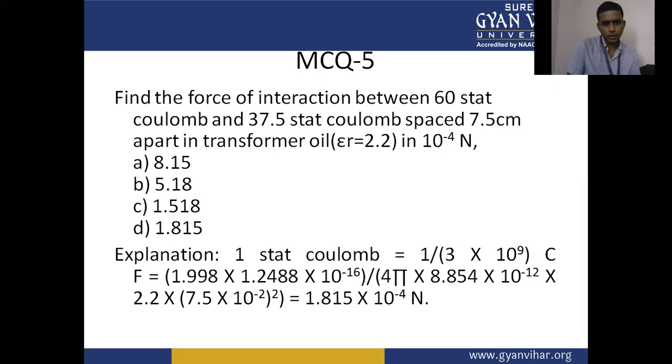The force is the product of the charges, 10 to the power minus 16, upon 4 pi epsilon naught into r square. So it becomes 1.815. Correct answer is D.